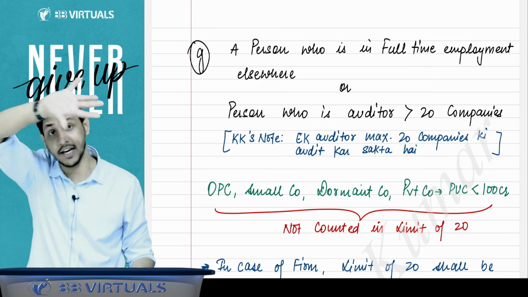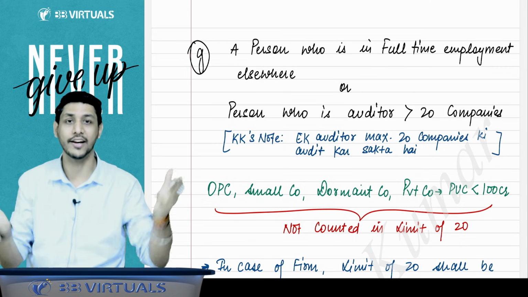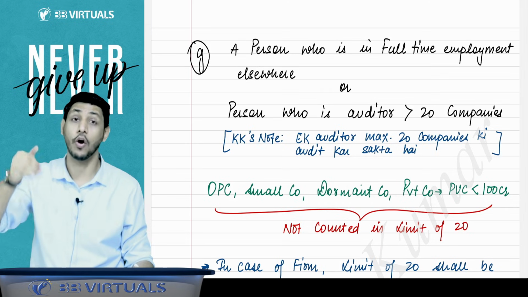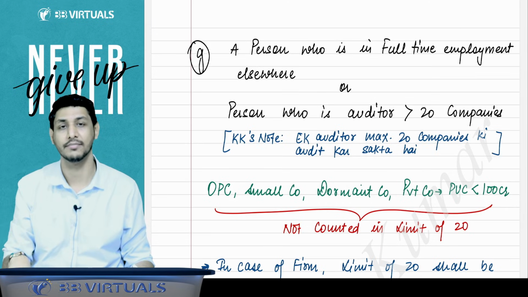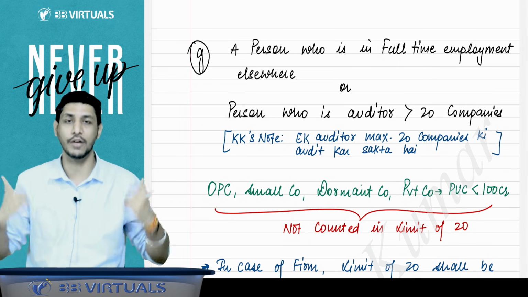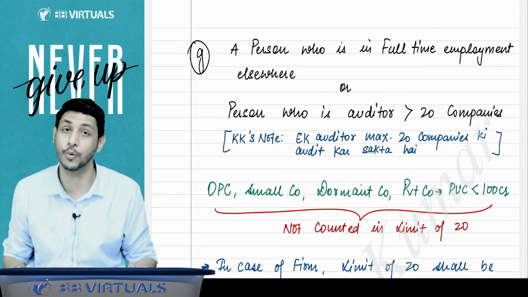Sir, is this the limit of our entire career? No, this limit is only for a financial year's audit. This limit is for one year's audit. That means in one financial year, you can do the audit of a maximum of 20 companies.